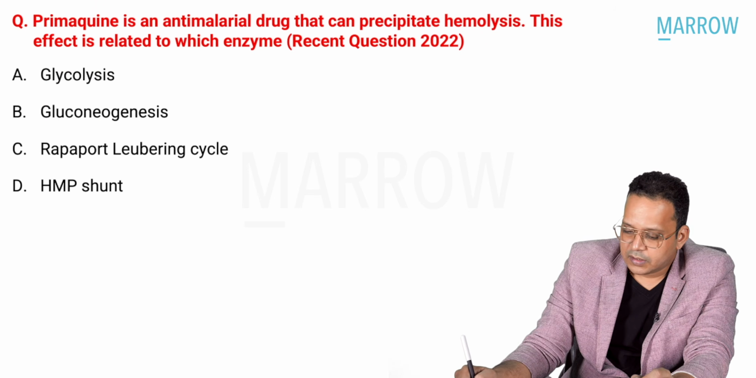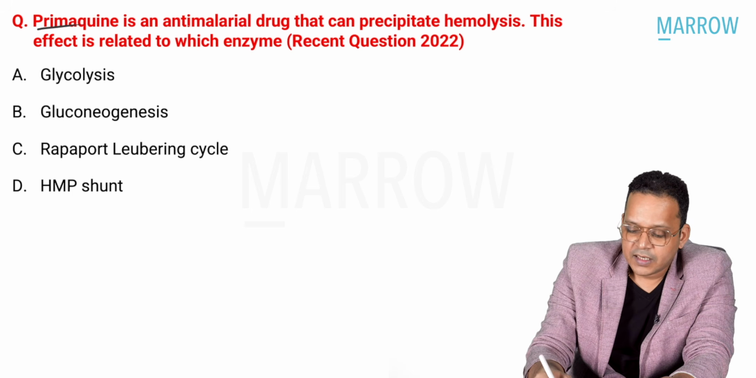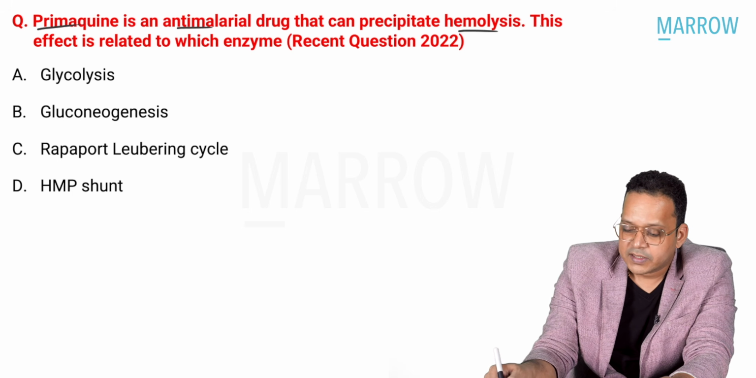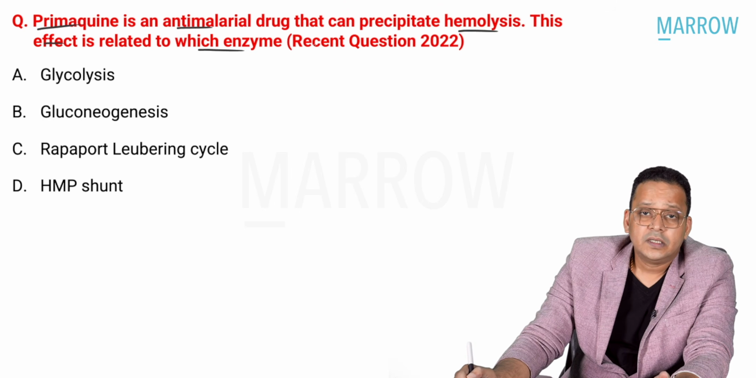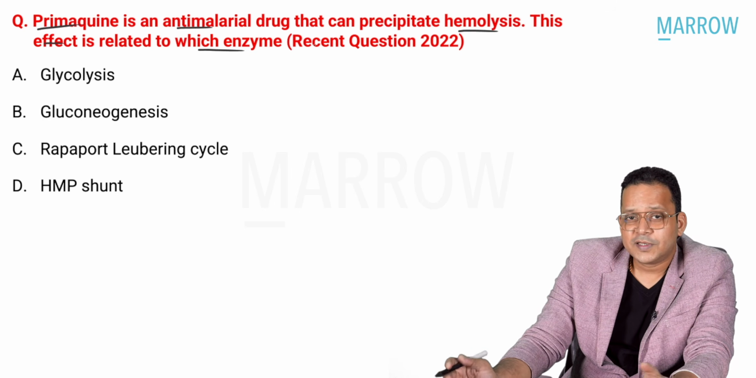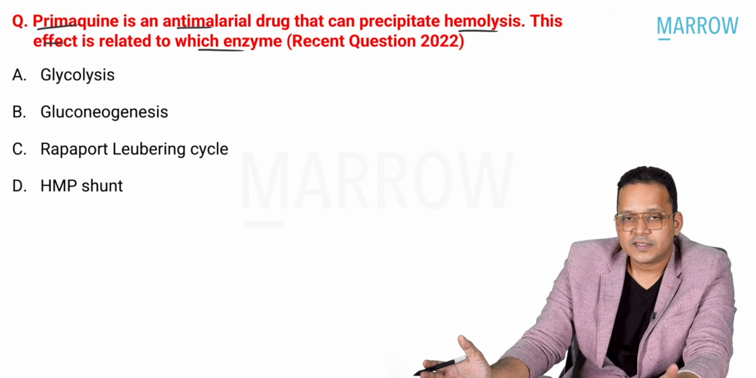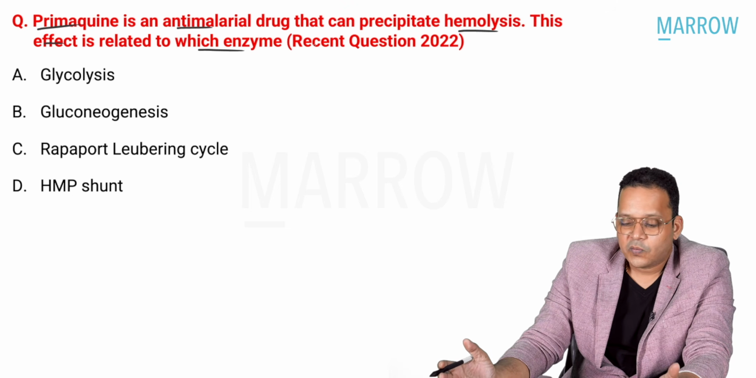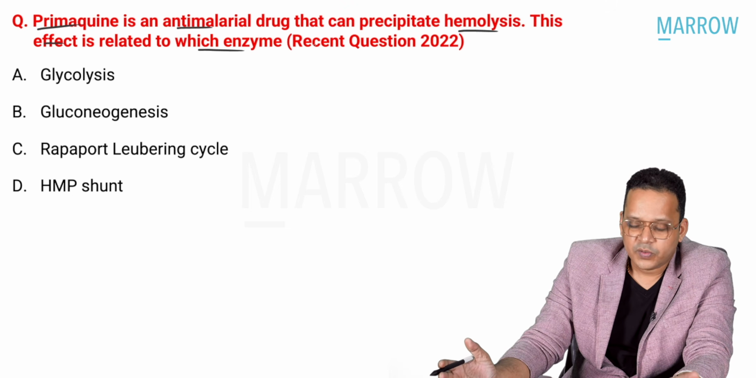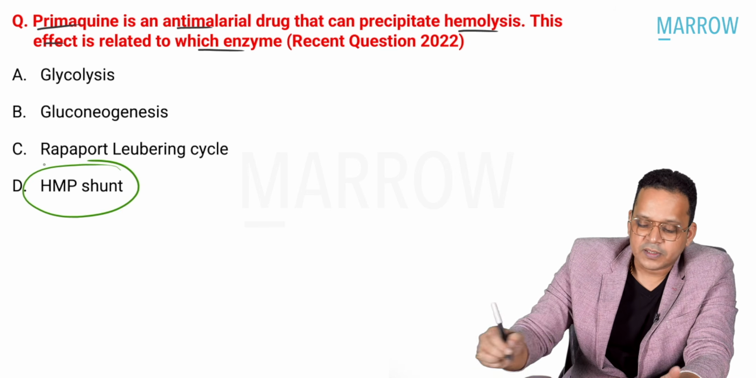Now coming to the last question here, guys. Primaquine is an anti-malarial drug that can precipitate hemolysis. This effect is related to which enzyme, right? Now again, this is a hybrid question from biochemistry and pharma. So primaquine can cause hemolysis. It is a known fact in pharma. They're asking you in biochemistry, what is it that causes hemolysis? Which shunt is responsible? Your answer is HMP shunt, right?